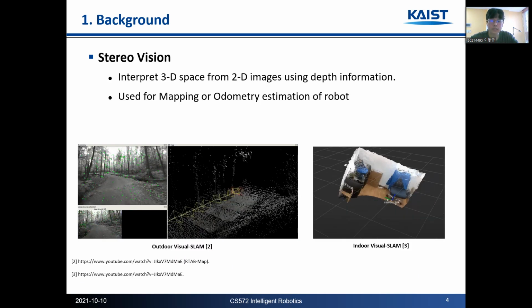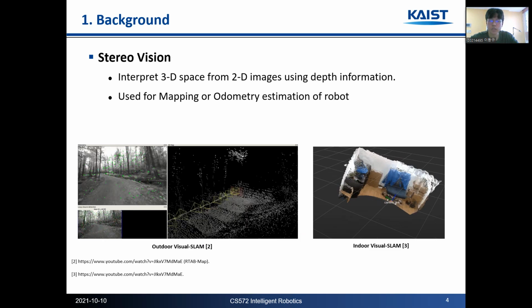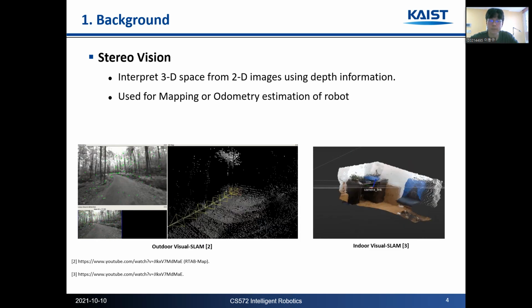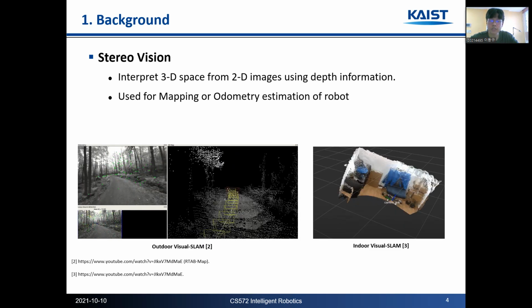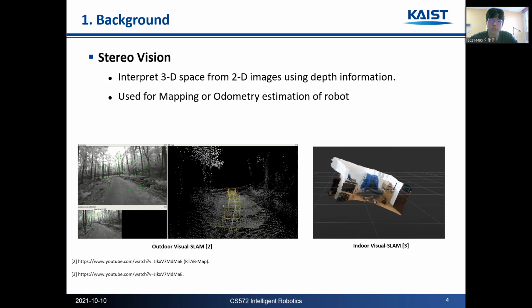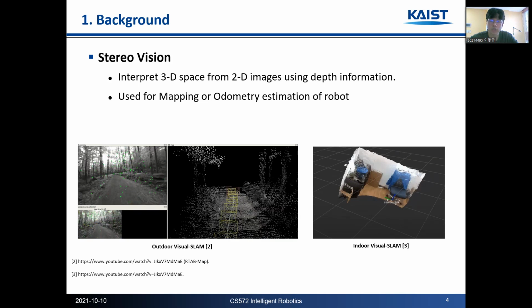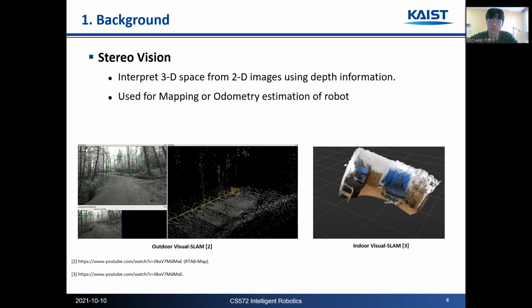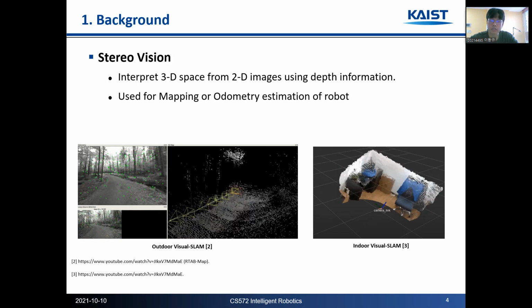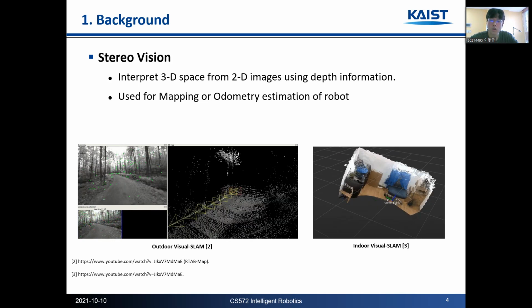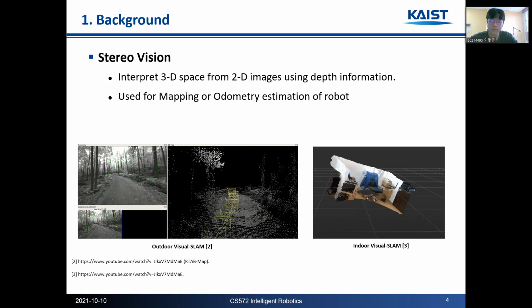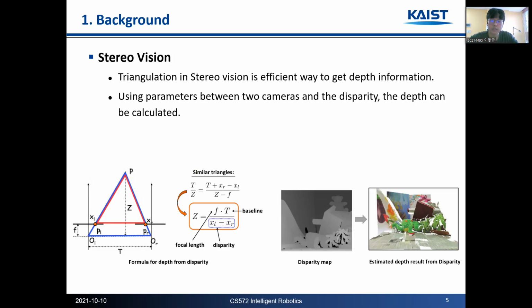In visual-based SLAM, the robot needs information about the depth of each scene, because it can interpret three-dimensional space from two-dimensional images using depth information. Once we know the depth information, we can use it for robot applications, like constructing a map or estimating robot pose. For this, triangulation in stereo vision is an efficient way to get depth information.